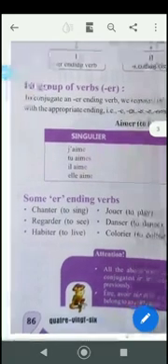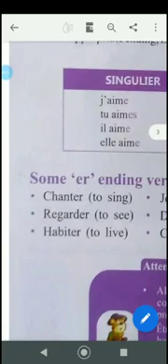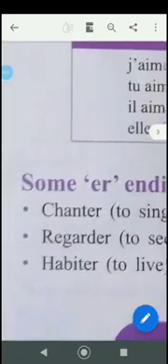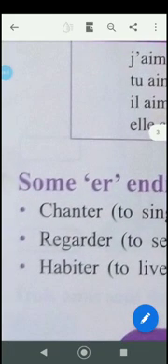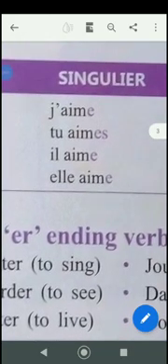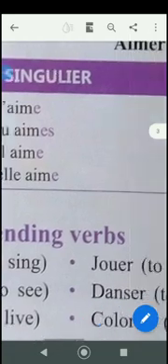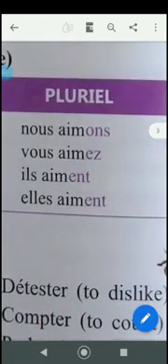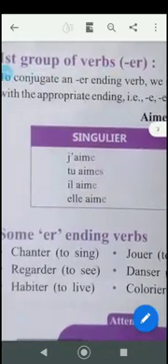For example, if we take chanter, you have to take out the ER. What is the root you are getting? Chant. So that chant has to be added to all the subjects, that is je, tu, il, elle, nous, vous, ils, elles. Then the endings will be chante, chantes, chante, chantons, chantez, chantent. So how are you going to pronounce it?